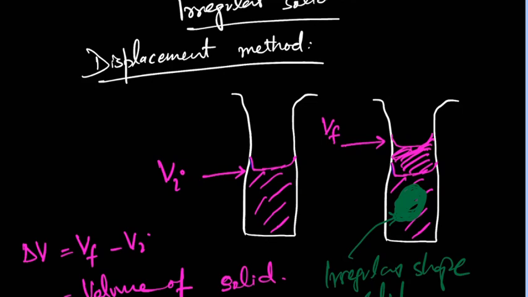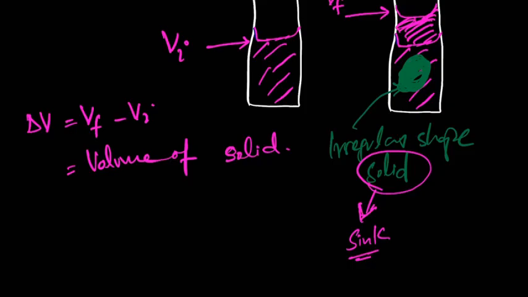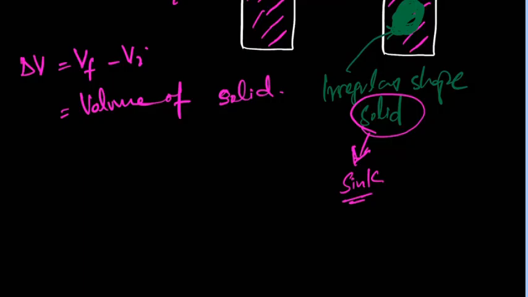So let's suppose if this solid is of low density as compared to the water, it will not sink, right? So if it will not sink, then how can you find the volume? तो सर हम कोई डेंस चीज को इसके साथ अटैच करेंगे ताकि ये फ्लोट ना करे, जैसे पीस ऑफ आयरन.